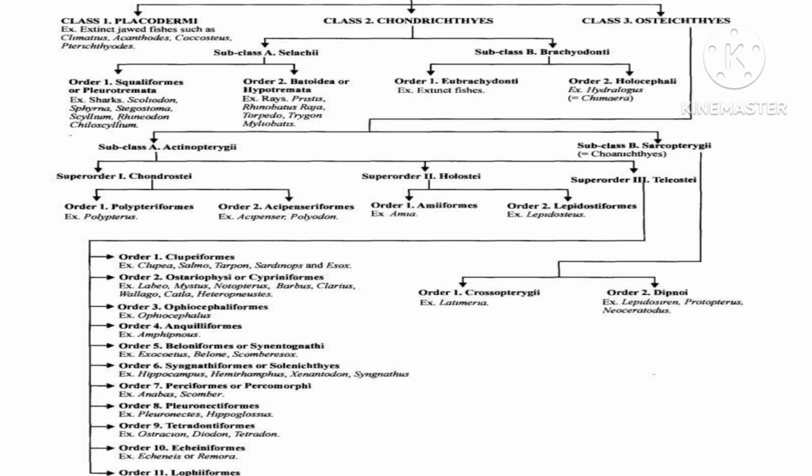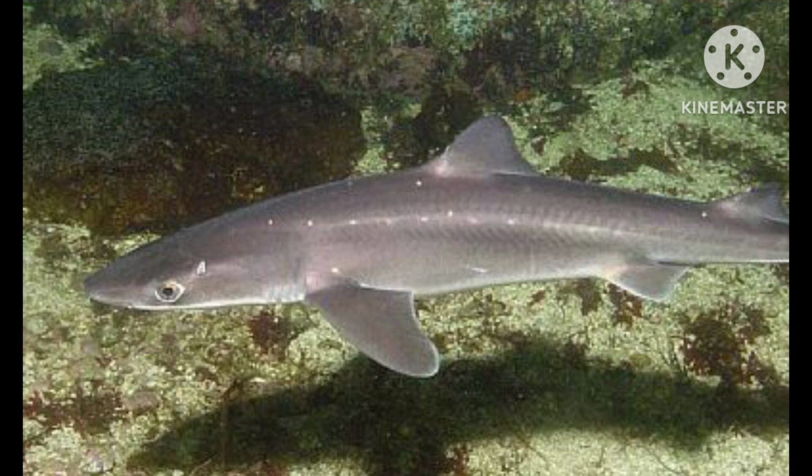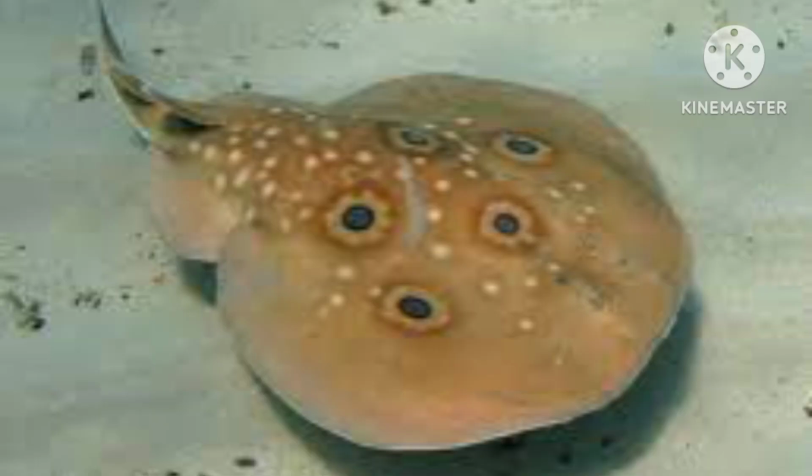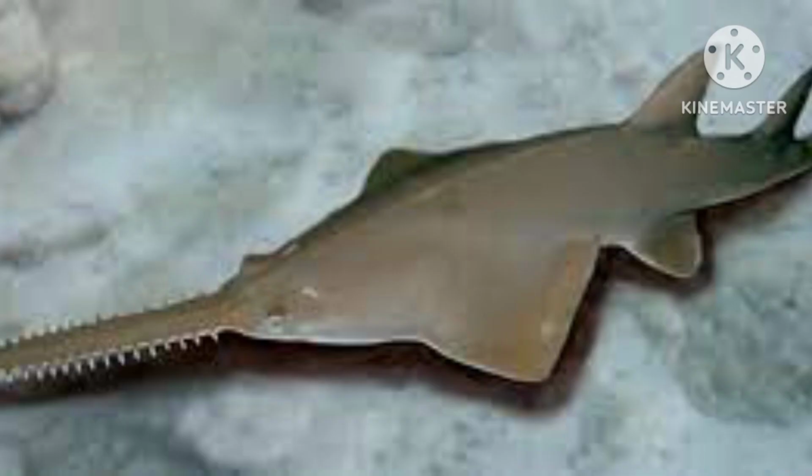Squaliform order fishes are normally sharks, which we call Scoliodon, and they have dermal denticles like scales, which we call placoid scales. The Batoidea or Hypotremata, order 2, group of fishes are very flat in nature.